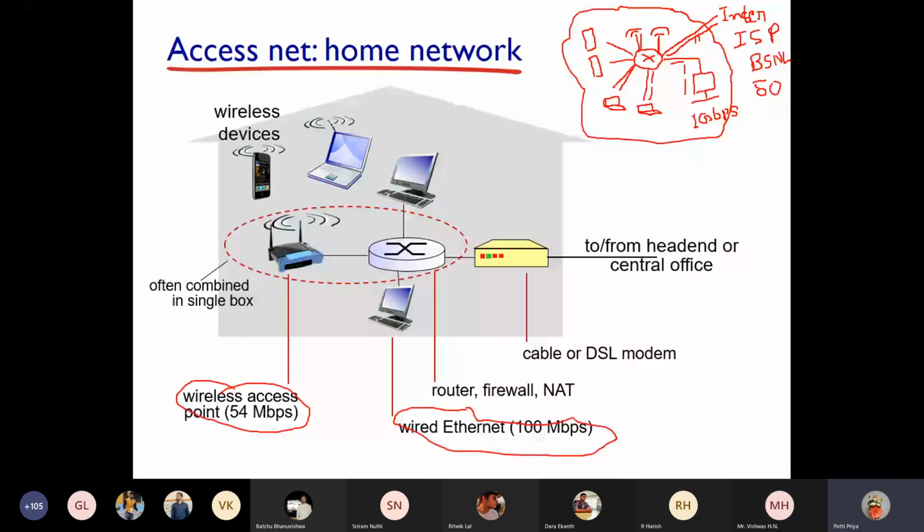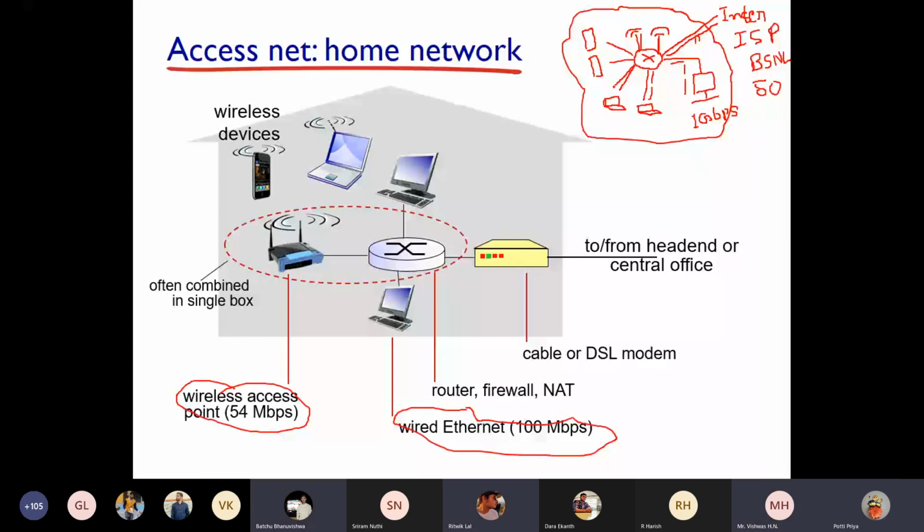Hello? Yes, sir. And then you try, from your system, you try to connect to the Google server and see the speed there. If you check the speed, if you calculate the speed using a packet capturing tool, we will see that in the labs. We will test it. Okay. Yes, sir. Thank you.